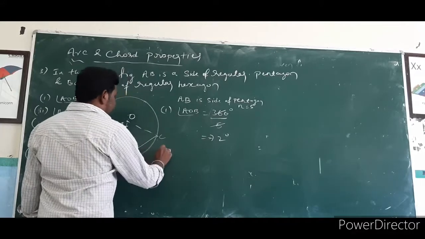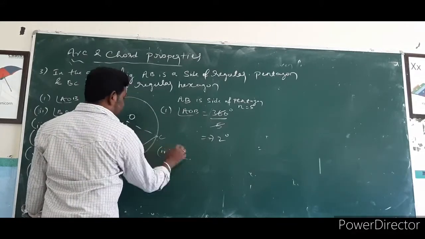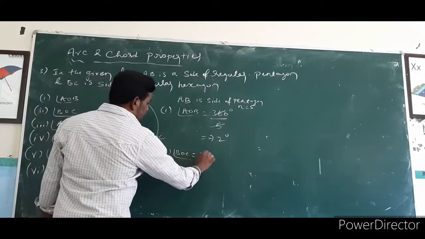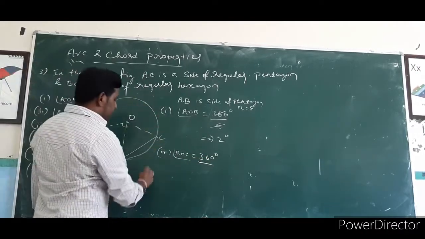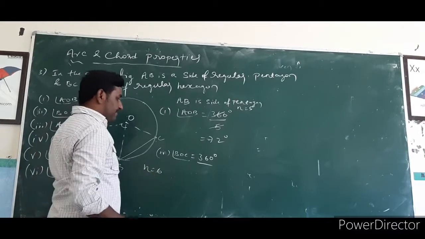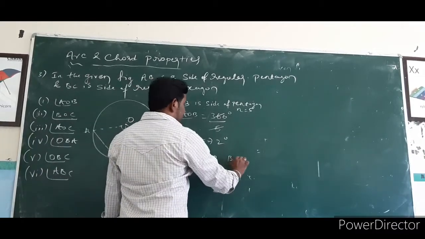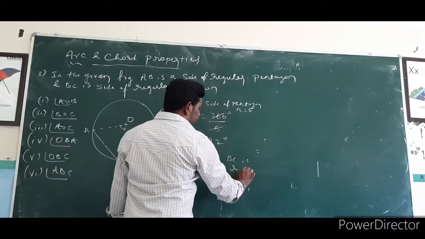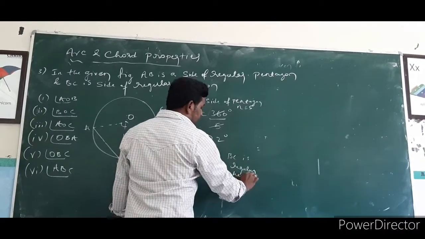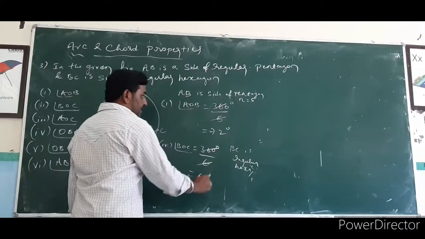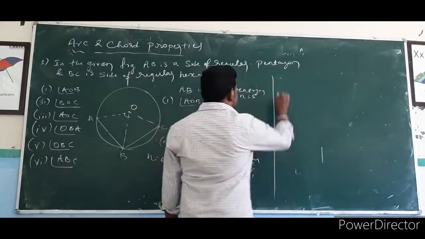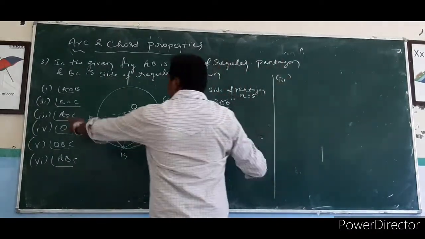For the second one, we want to find BOC. BC is the side of a regular hexagon. That means N is 6 here. So that is 360 divided by 6. You will get 60 degree. Next, the third one, AOC.